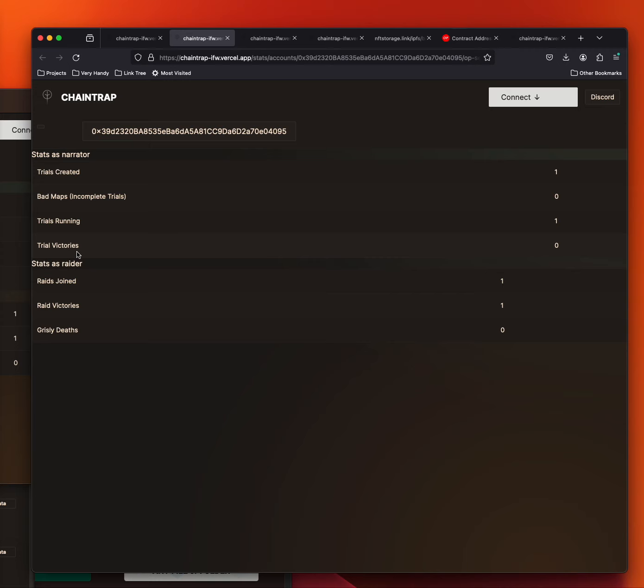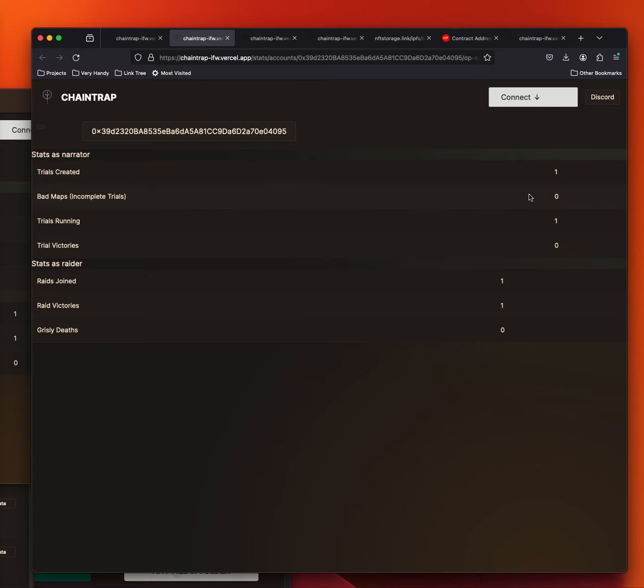The raider stats shows how many raids the address has joined in on, how many dungeons that address has been successful in finding the exit first without coming to harm, and grisly deaths shows how many times this address has been trapped in a dungeon or has fallen foul of a trap or creature. I think what we need here is a bit of a grisly gallery of doom or a gallery of glory. That's something we can do in a future milestone.